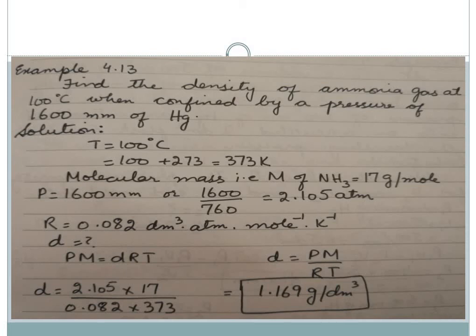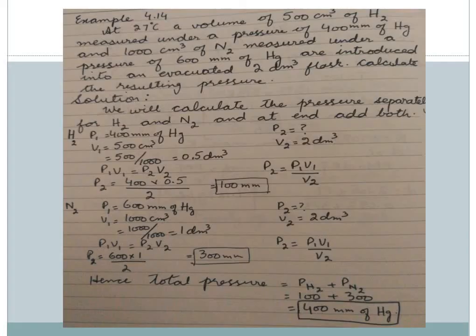So D, which is to be calculated, the equation which is used is PM is equal to DRT, and D is equal to PM by RT. Putting the values, we get the density as 1.169 grams per decimeter cube.